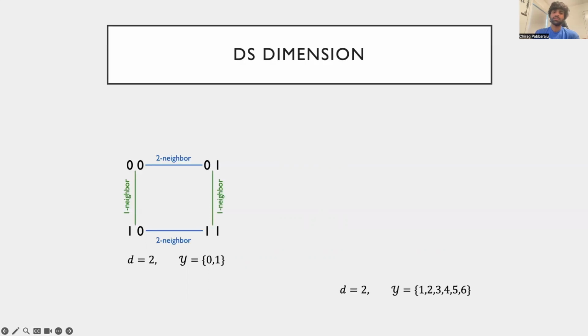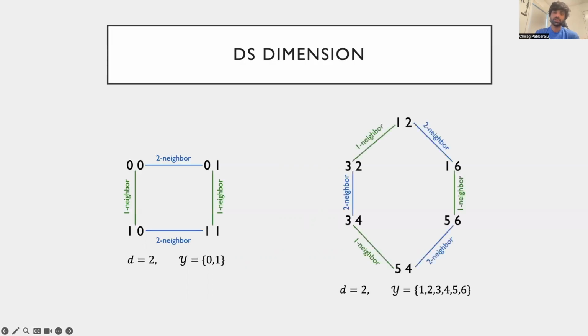However, when the number of labels is larger than 2, we start to see different geometric ways to DS-shatter this set. Consider this example from Brukhim et al., where the number of labels is 6. We can see that each pattern has a neighbor in each of the 2 coordinates, and thus this is a valid DS shattering. Note that the number of patterns realizing this shattering is 6, as opposed to 4 in the binary case.